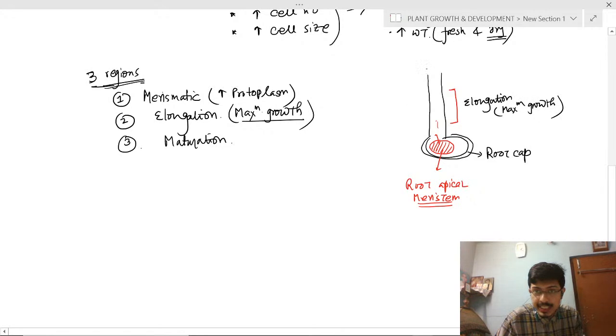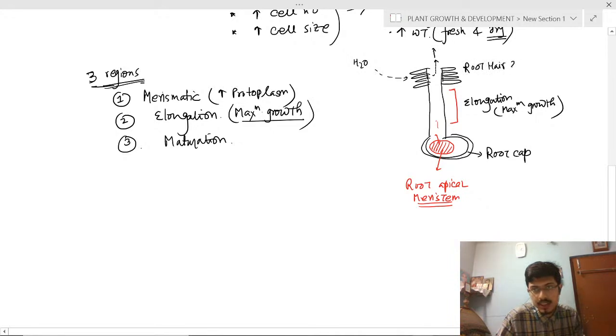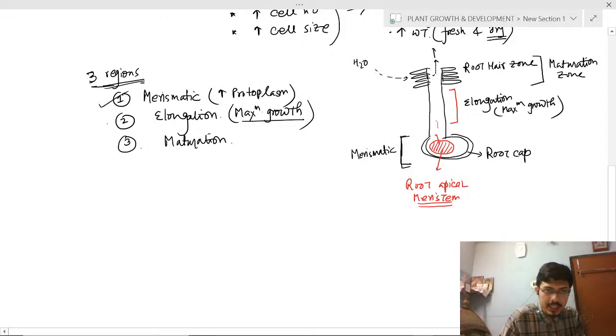The third region is where the root hairs originate. From the root hair, there is imbibition of water, and ultimately the water goes into the xylem and up into the plant. So this is the root hair zone, the maturation zone. So there will be three zones: first is the meristematic zone, second is the elongation zone, and third is the maturation zone.